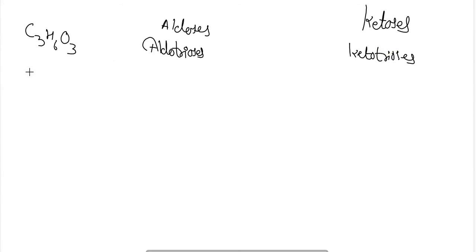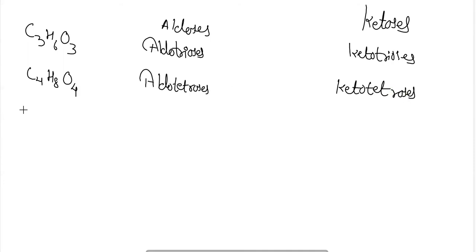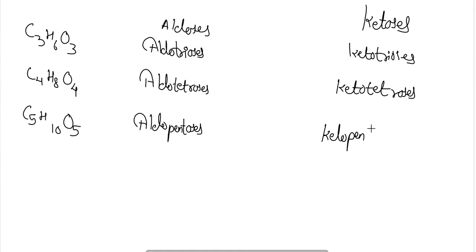For 4 carbon atoms, that is C4H8O4, it will be termed aldotetroses, while in the keto case it will be ketotetroses. For C5H10O5, it will be aldopentoses and ketopentoses.